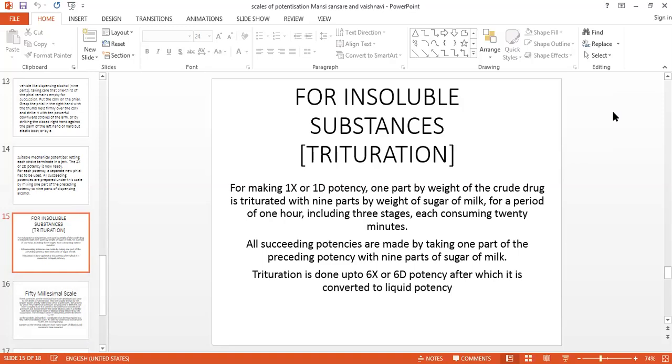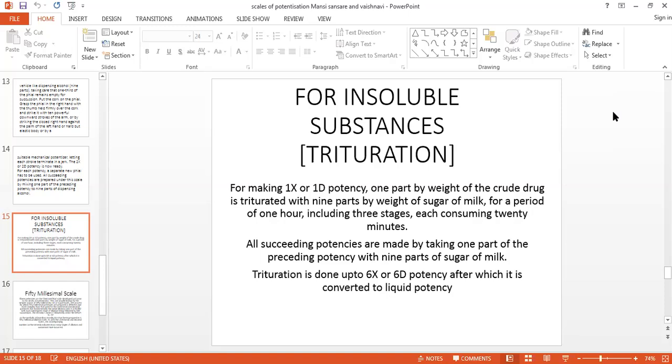Take 1 part by weight of the crude drug substance that you want to triturate and add 9 parts of sugar of milk. Again triturate it for 1 hour. This 1 hour is divided into 3 parts, 20, 20, 20 minutes. This 20 minutes is again divided into 2 parts, 10, 10 minutes. And the 10 minutes is again divided into 3 parts, 6, 3 and 1 minute. 6 minutes is for rubbing, 3 minutes is for scraping and 1 minute is for mixing. In this way, the first 20 minutes will get completed.